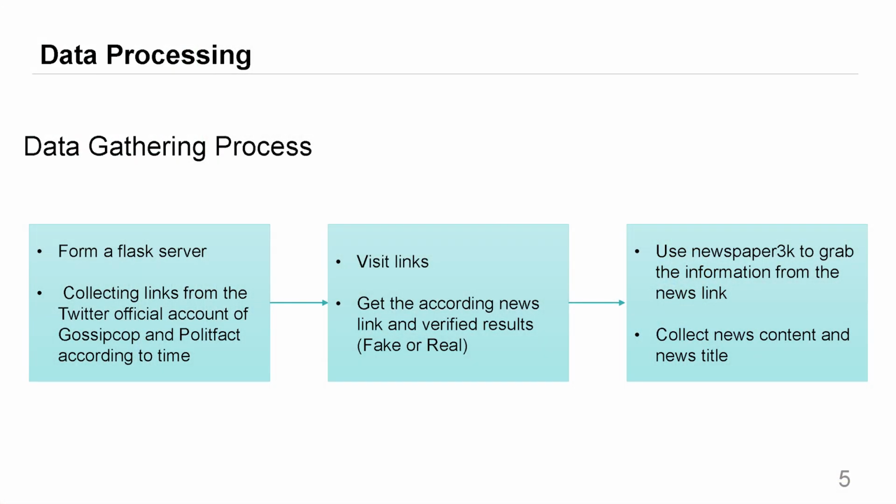And so here comes my data gathering process. First, I set up a Flask server and collected website links from the Twitter official accounts of Gossip Corp and PolitiFact, going backwards in time from now to around 2014. And then I visit those website links and get the corresponding news link and the verified result, that is, fake or real. And then I use the newspaper3k package to grab the information from the news link. And through this method, I collect the news content and news title.